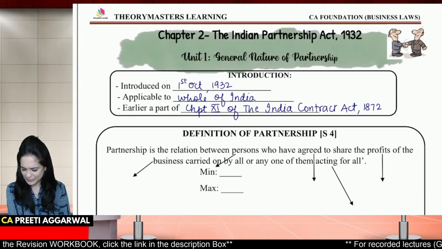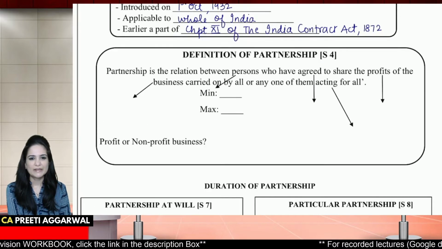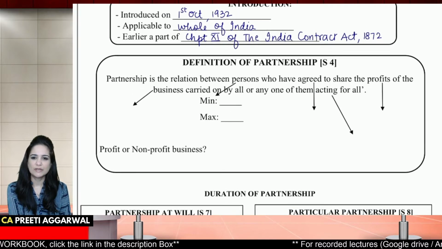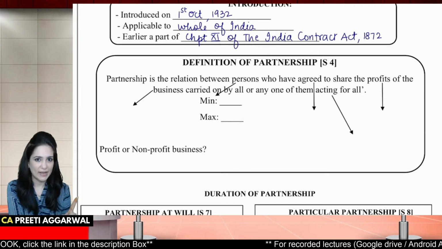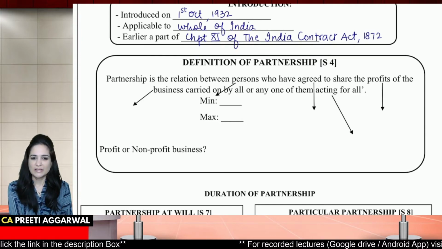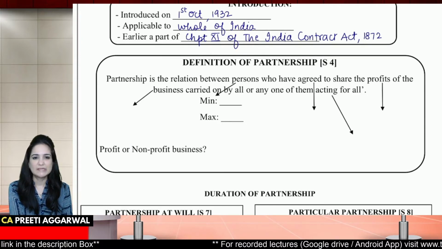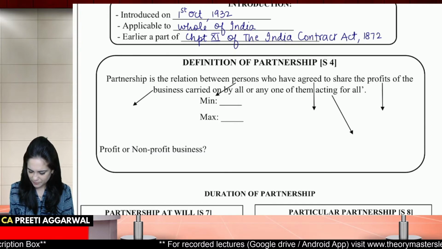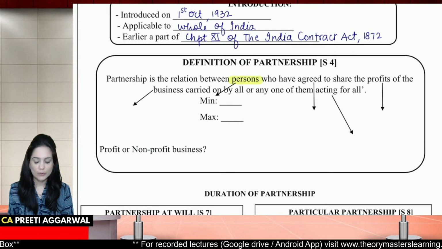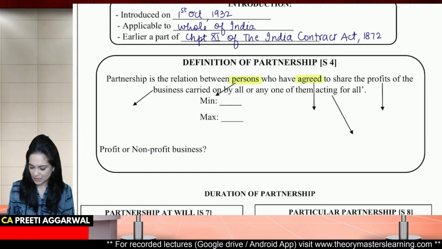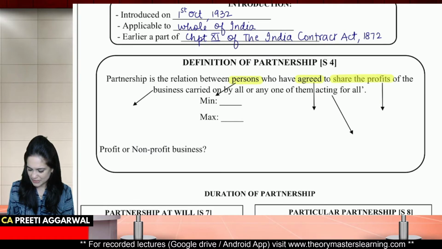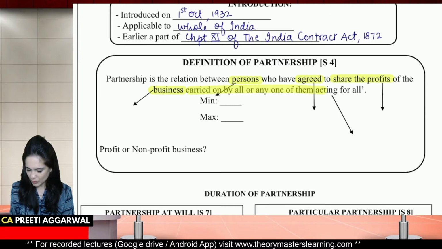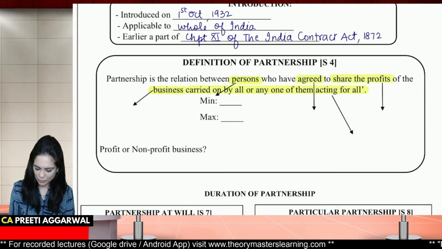How will you define partnership? Partnership is defined under section 4 of the Partnership Act. So it is defined as partnership is the relation between persons. So what is the key word in the definition? Persons who have agreed to share the profits of the business carried on by all or any one of them acting for all.